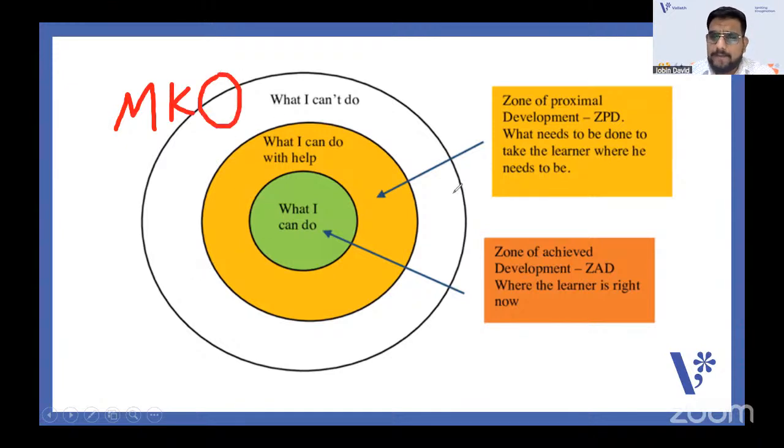It can be a peer, your elder one, younger one. Anybody, if you're getting additional information from the more knowledgeable other, that is the zone of proximal development. Clear, guys? Yes, help provided by the teacher. Yes, correct.